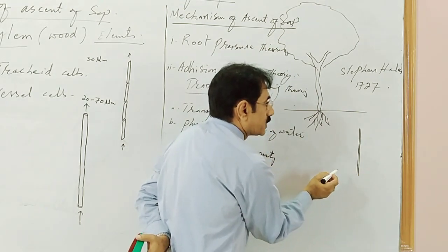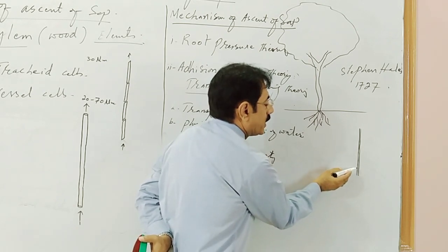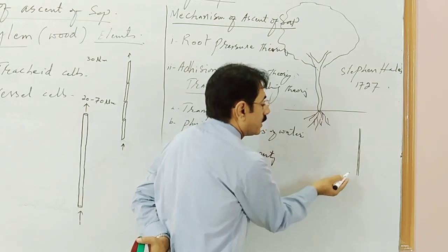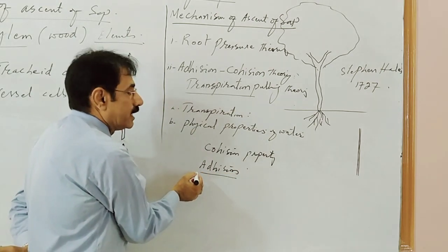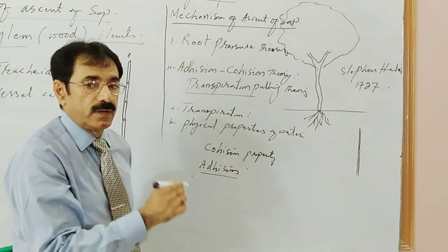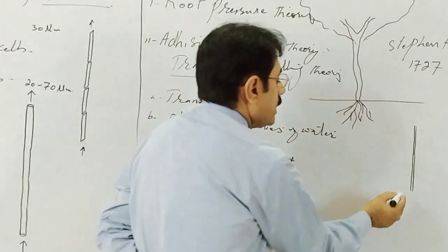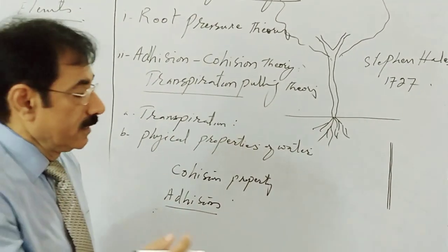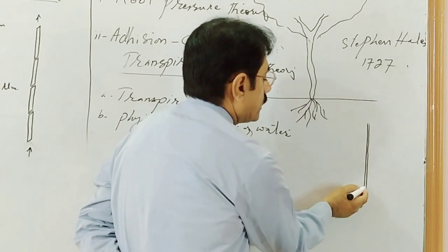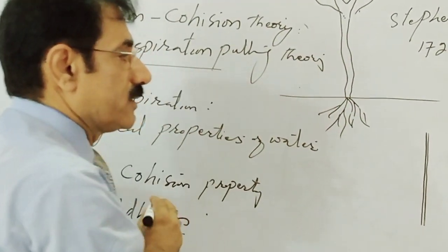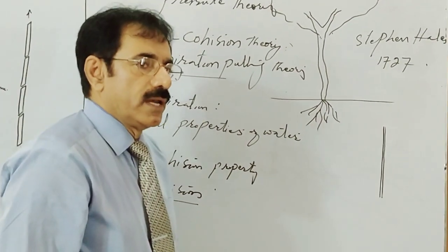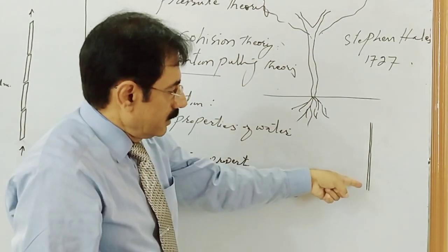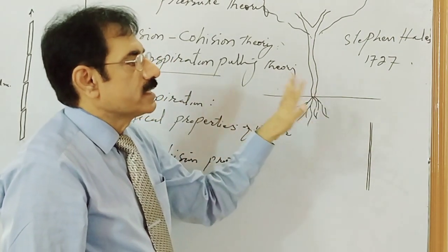This force of attraction between water molecules and the walls of the vessels and walls of the tracheids is called adhesive force or adhesion property of water. This adhesion property, dear students, let it be very clear, reduces the force of gravity.